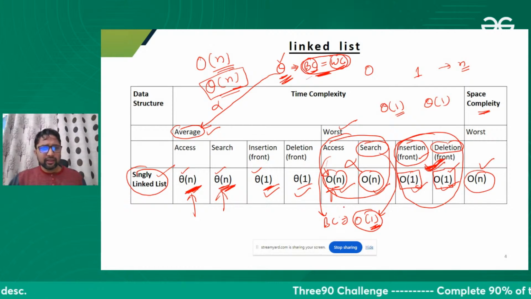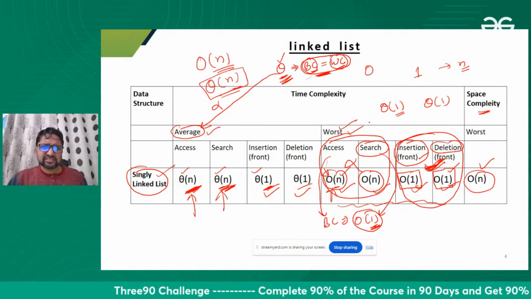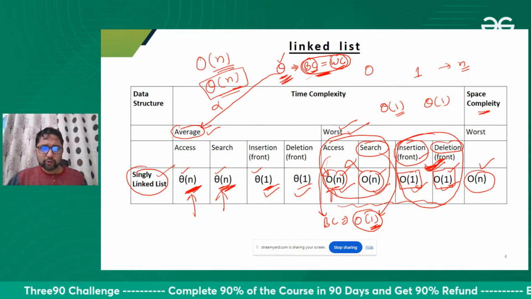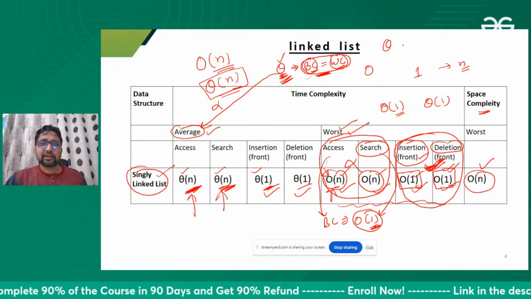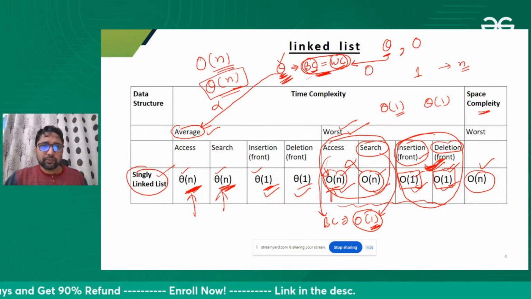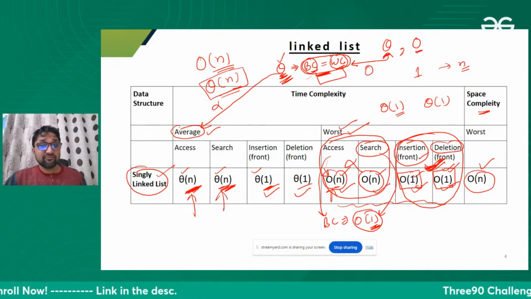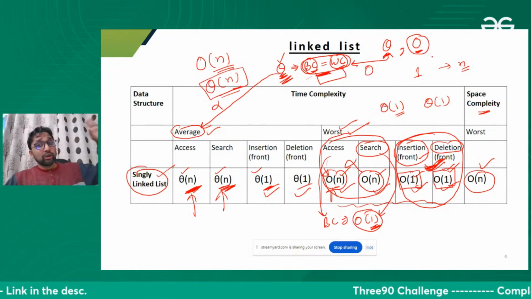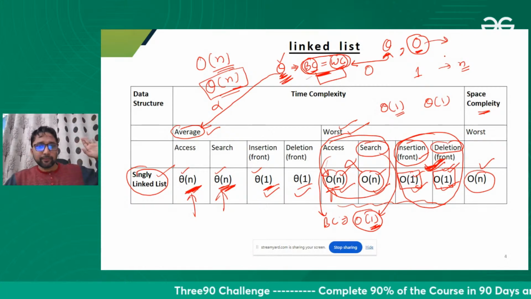By the way, in this slide my motive was to tell you what the worst case time complexity is. But still, if you want to know the difference between theta and big O, this is showing that when both best case and worst case are same, then we use theta notation. Otherwise, if we have only an upper bound, worst case only, then we use big O notation. Okay, fine.